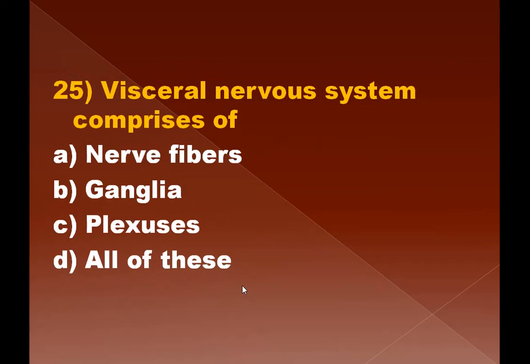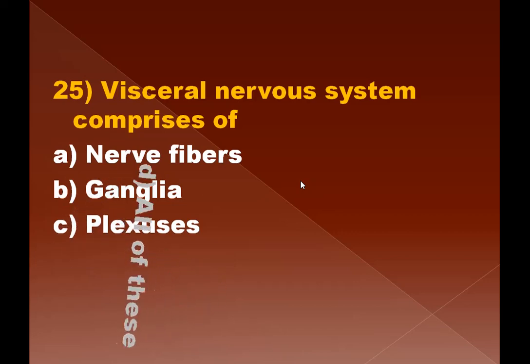Question number 25. Visceral nervous system comprises of nerve fibers, ganglia, nerve plexuses, all of these. Of course, all of these is the right answer because visceral nervous system is the nervous system which consists of the parasympathetic and sympathetic nerves, and they are connected to the ganglia, and these are forming the nerve plexus also. So D, all of these is the right answer.